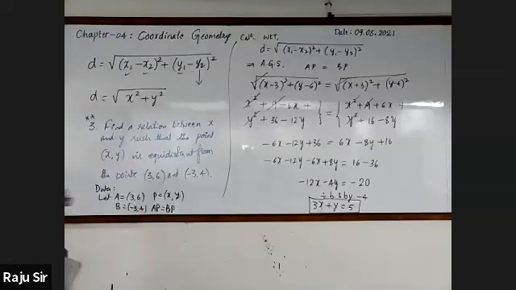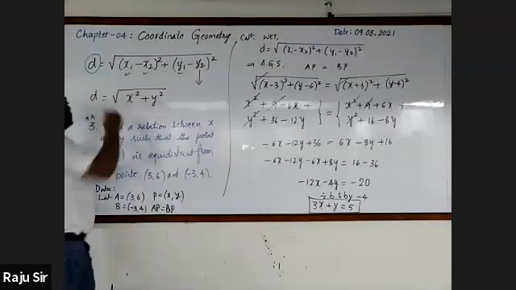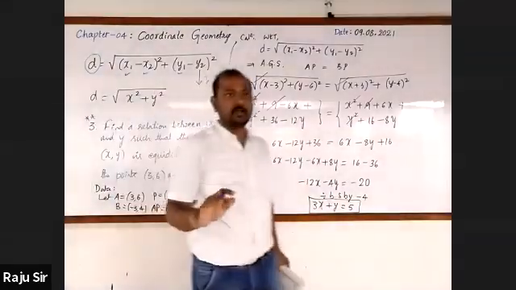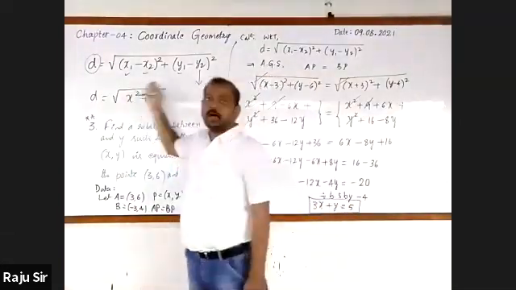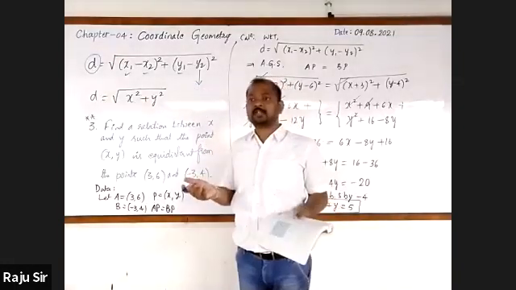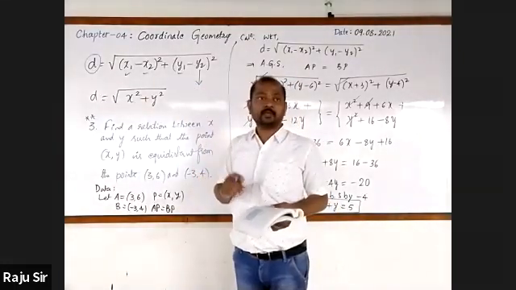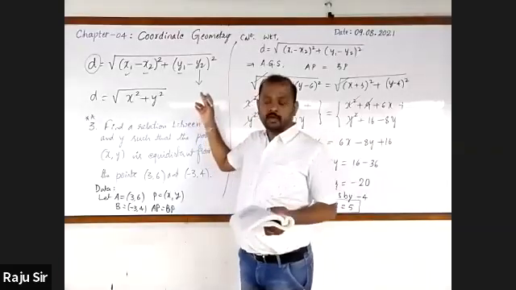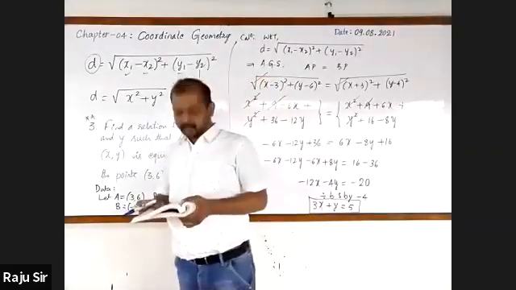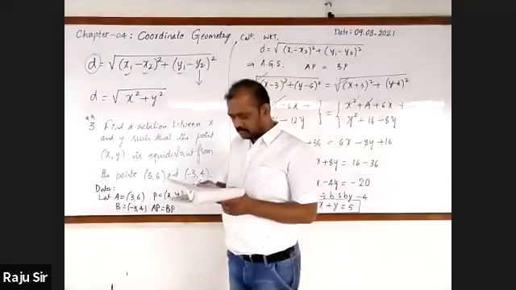Got it? And even they will give you the distance. Distance is known. Coordinates of a point are known, with one unknown quantity. It may be either abscissa or ordinate. So we are going to find out abscissa or ordinate.